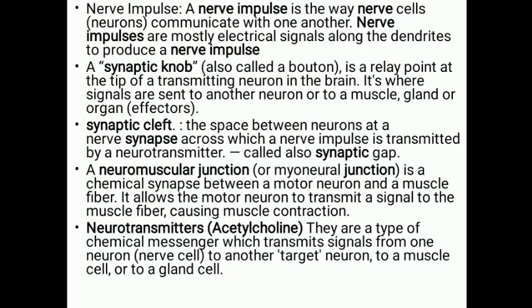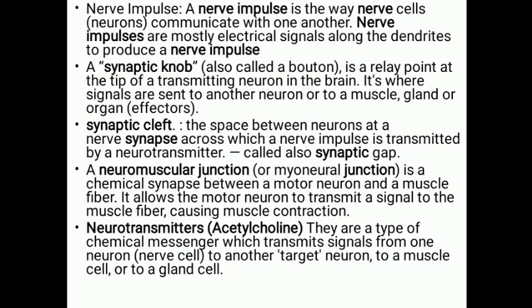There, the message is carried out with the help of a neurotransmitter. So from one neuron to another neuron, how is it carried? With the help of a neurotransmitter, a chemical substance. And now, what is called a neuromuscular junction? It is nothing.